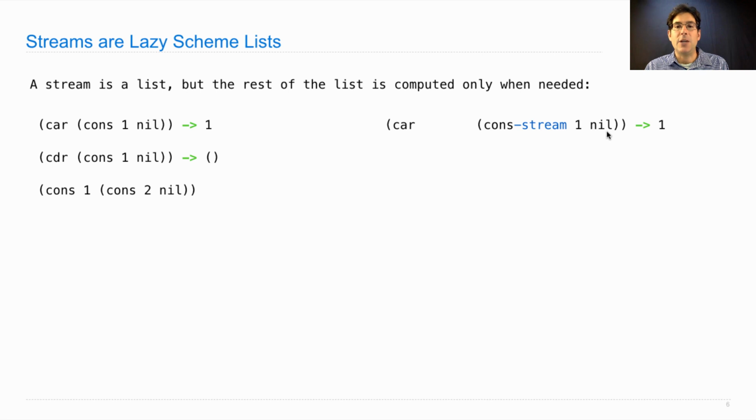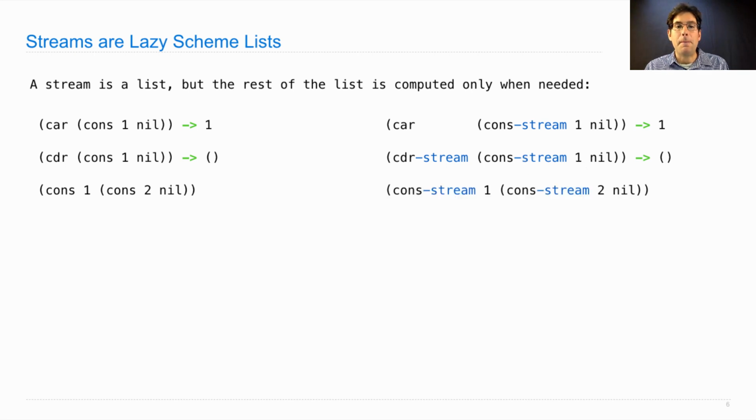It still takes 2 arguments. And the car of a stream containing 1 is just 1. The cdr-stream of a stream containing 1 is nil. And to build a stream containing 1 and 2, I'd write cons-stream 1, cons-stream 2 nil. So far there are no differences, except that cons has become cons-stream and cdr has become cdr-stream.